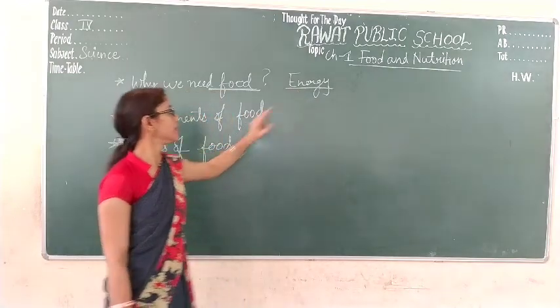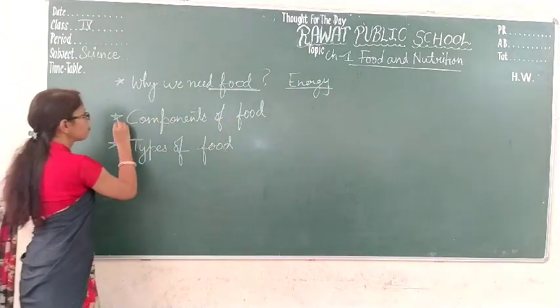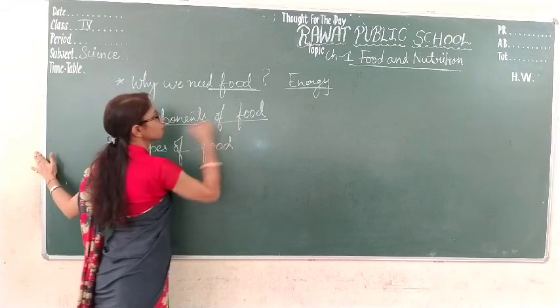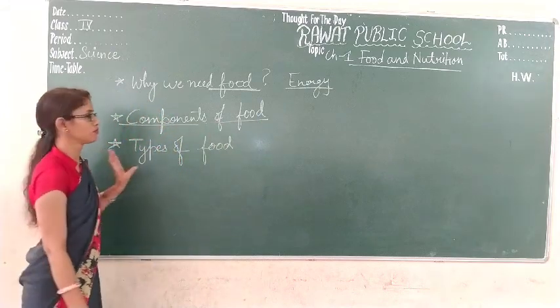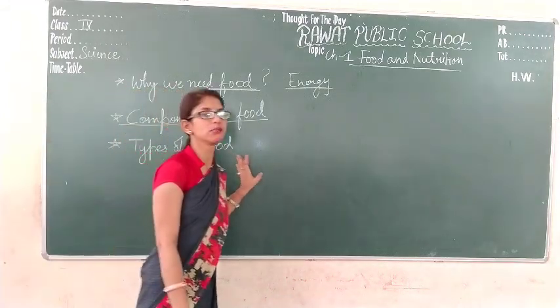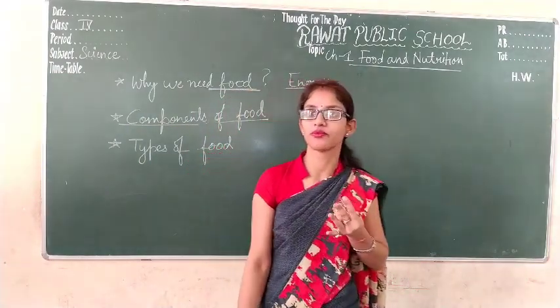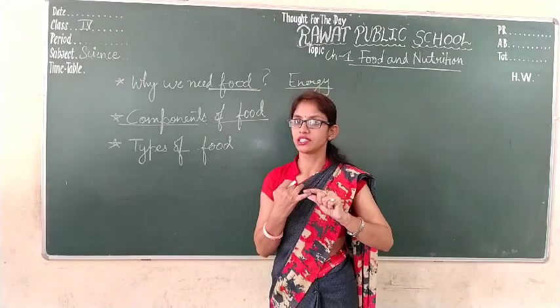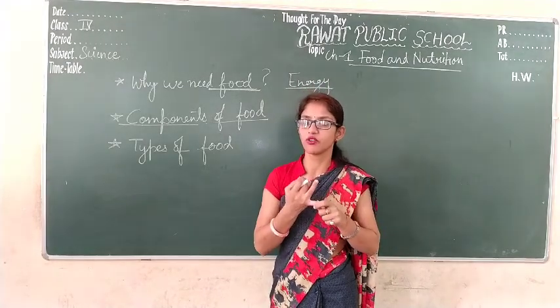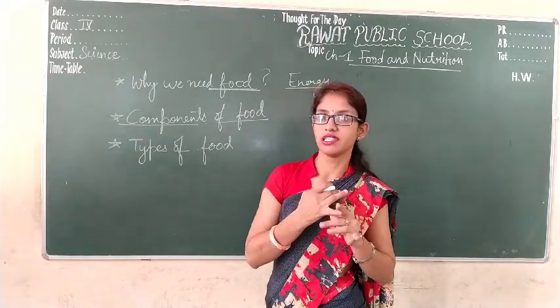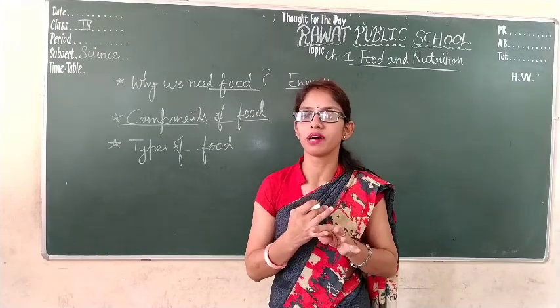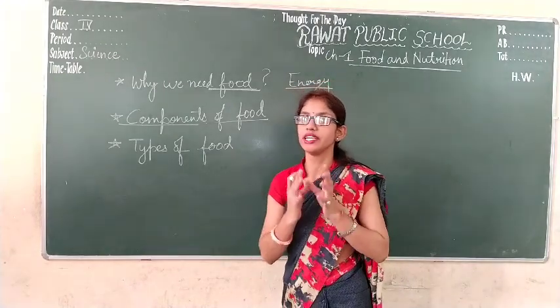Okay students, next is components of food. Can you tell me the name of the food items that you eat in your daily life? Yes, wheat. You make chapatis from wheat. Maize is also used to make chapatis. So we eat cereals.